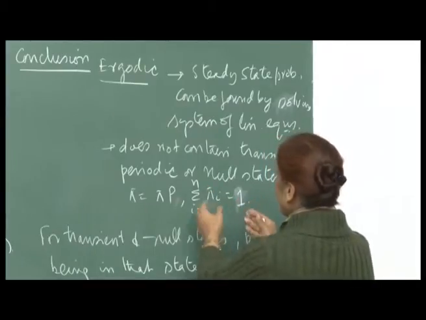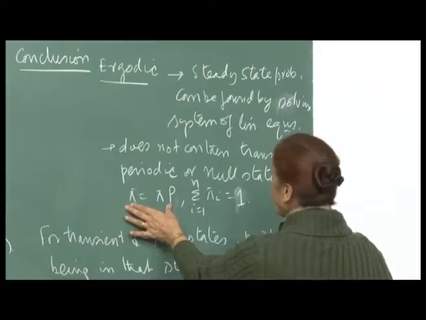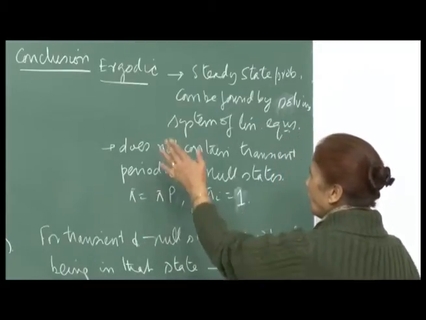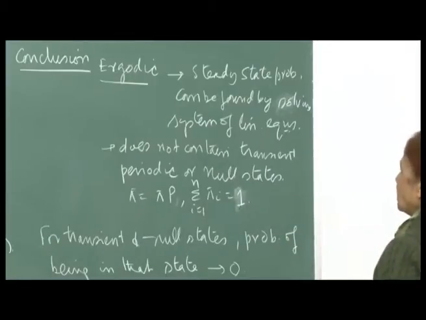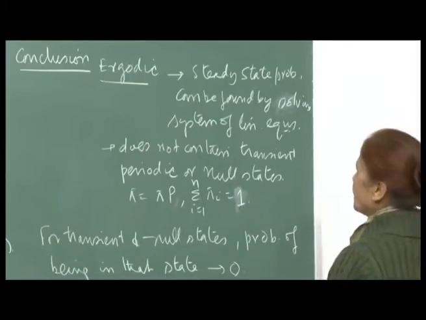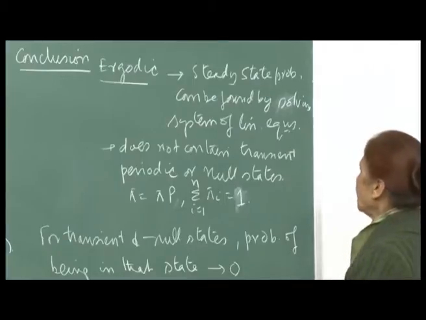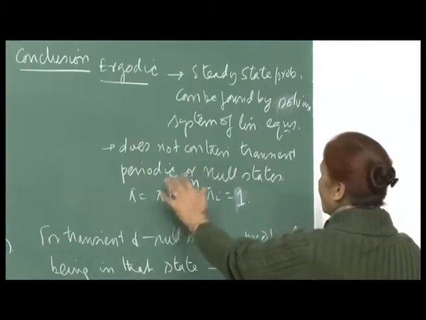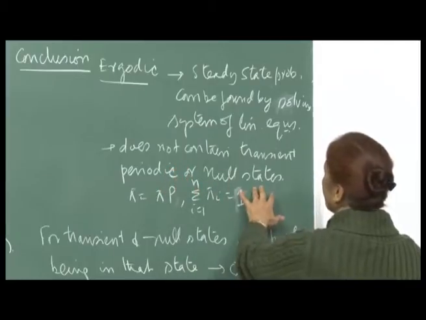With this condition, because otherwise the solution here is not unique. So, we saw that when you put this condition, we will get a unique solution if your system is ergodic, that is finite number of states and all states are recurrent. And of course, this system does not contain any transient, periodic or null state.